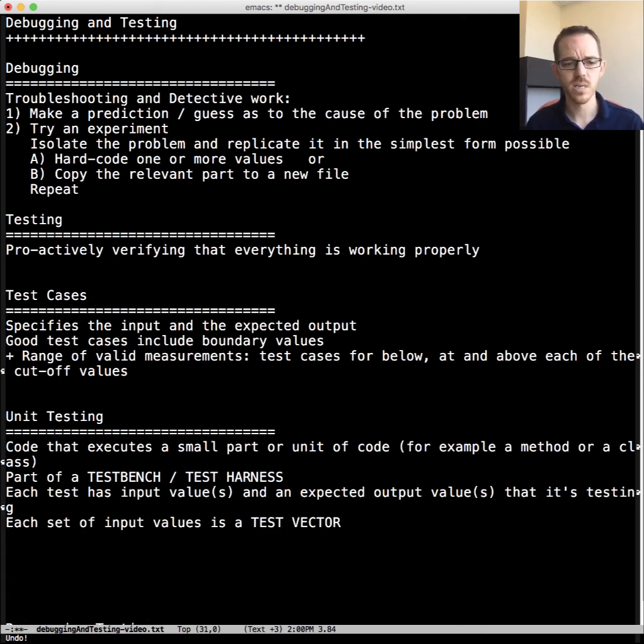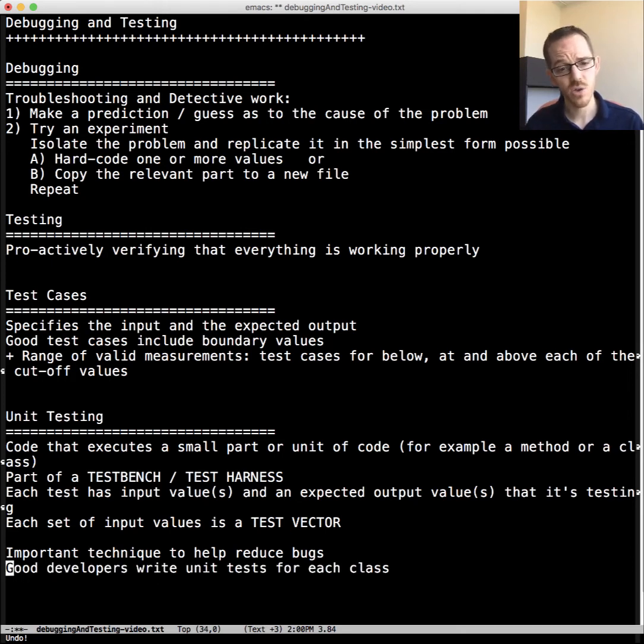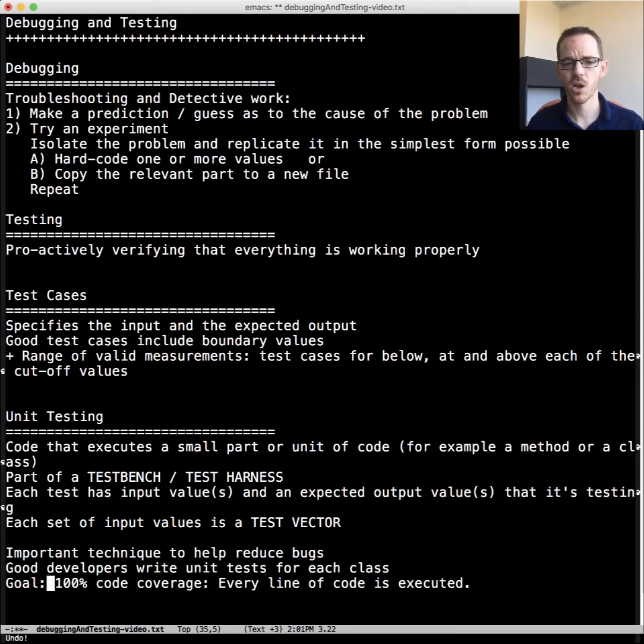This is an important technique to help reduce bugs, because we can look at one part of the code and work on it. Good developers write unit tests for each class as they go to be able to figure it out. Sometimes when you're writing the test, you will recognize that it's not going to pass, and you go update the code. So the goal of unit testing is to have 100% code coverage.